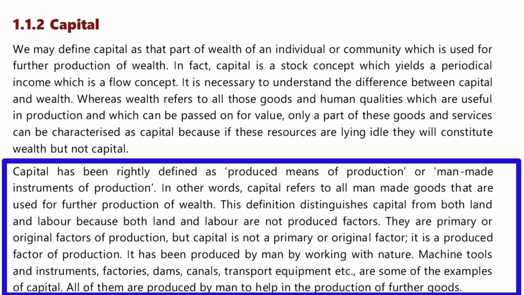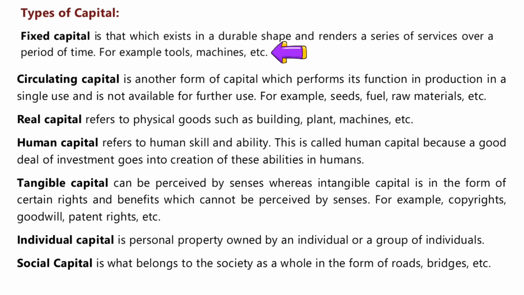First one, let me say, it is fixed capital. What is it which is called as fixed capital? Over a period of time it exists and it is durable in shape. That is what is called as a fixed asset. You cannot change its shape or size, but it is durable, it could be used. Say for example, tools and machine. The machine is fixed, it's made, it could be used to produce something more. It is already a produced one, it is an asset, it is a part of your wealth. That is called as fixed capital.